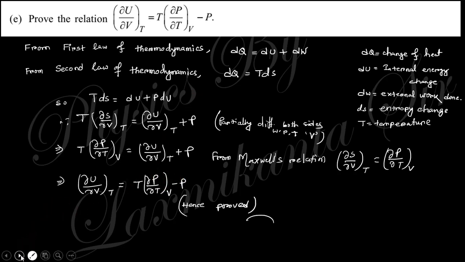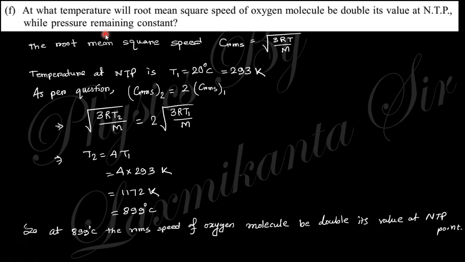Next question. At what temperature will the root mean square speed of an oxygen molecule be double its value at NTP while pressure remains constant? The root mean square speed relation is root of 3RT by m. Here there is no change in mass, and R is the gas constant, so it only depends on temperature.